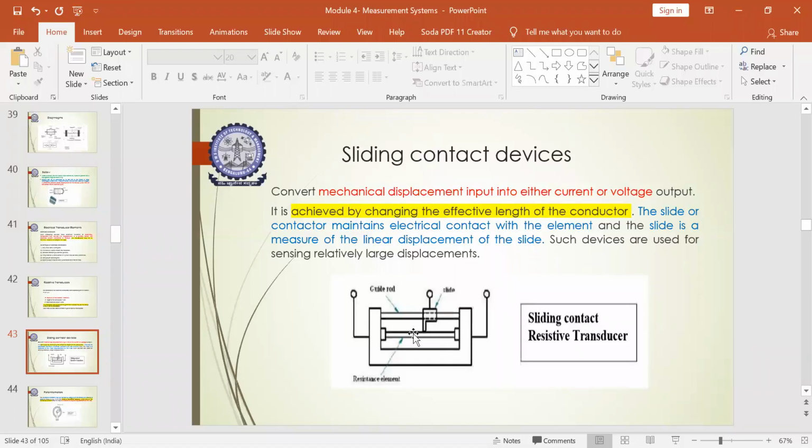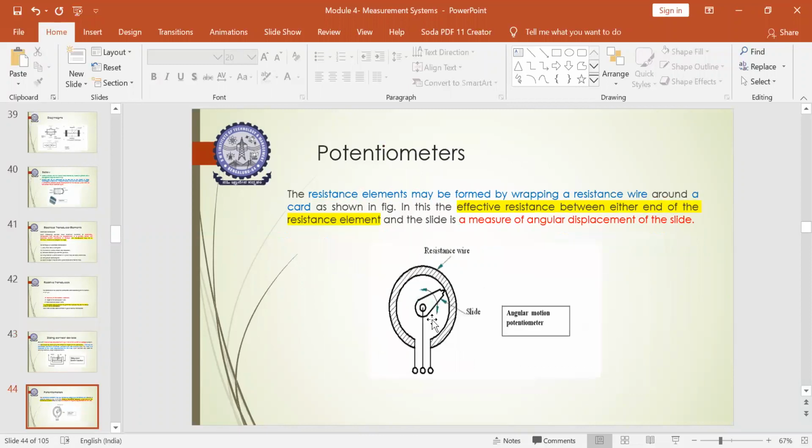Based on the length of the conductive material, the amount of input signal in the form of displacement could be traced out and converted into a measurable electrical or voltage signal. This is generated by the sliding of the slide on the conductive material, which converts the displacement signal into the voltage or electrical output.